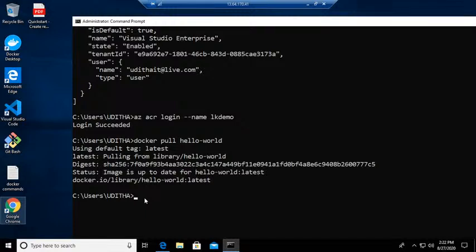Once you get that, now we can version it, because version control is really important. We can version this with the correct version. For that we can use the docker command called tag. Then we give the name of the application, hello world. Then we need to give the ACR server location.